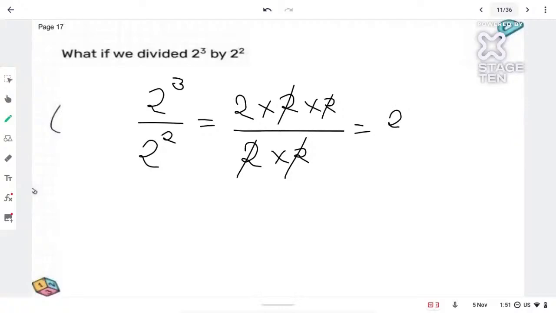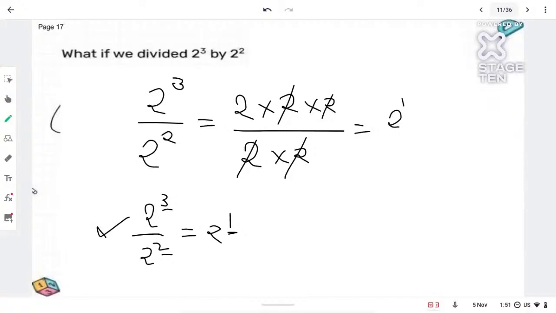Now, if there is no power, it means the power is 1. So 2 cube by 2 square gives me 2 raised to 1. What is the relation between the powers now? The power is 1 over here, and on the LHS side 3 and 2. In the previous question we added, so we got 5. But here we cannot add. So what will we do? Subtract. In this case the powers will get subtracted.